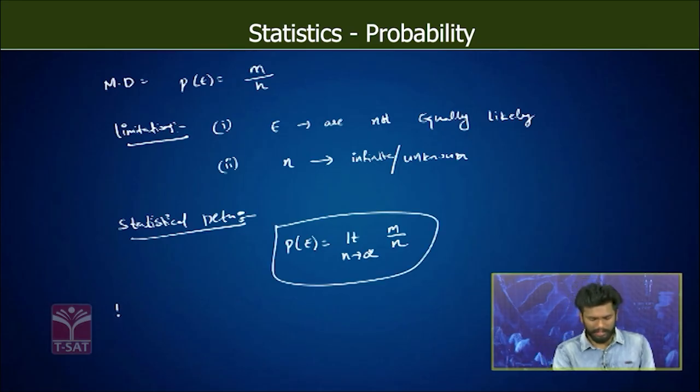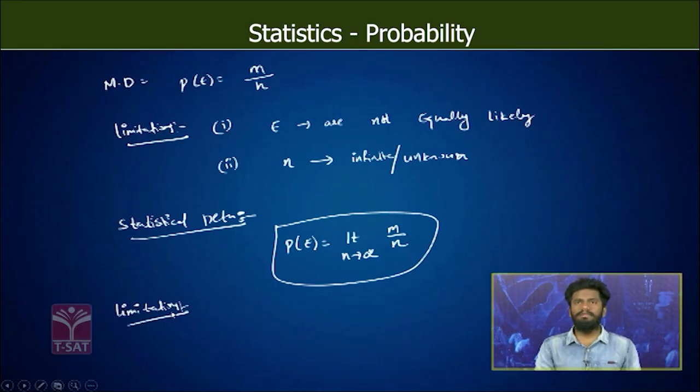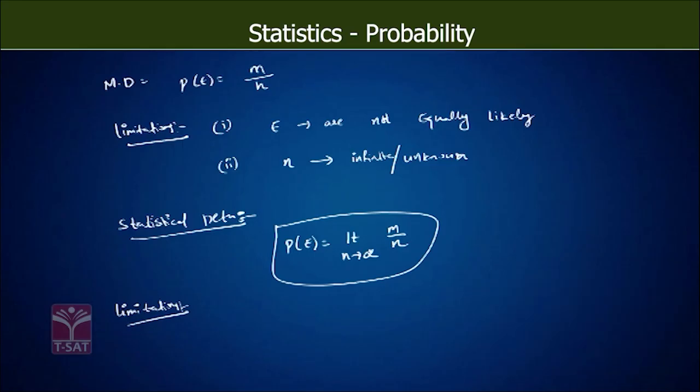Now limitations. So what are the limitations of this statistical definition? As we are saying, we have to repeat the event n number of times. So there is one condition in the statistical definition. When you are repeating the event n number of times, each event has to be repeated under identical conditions.